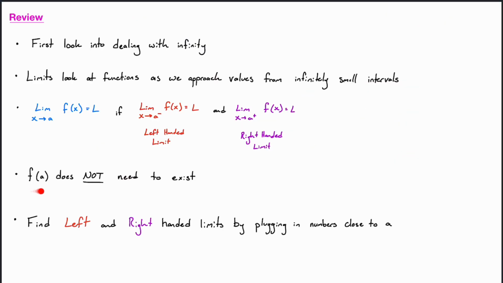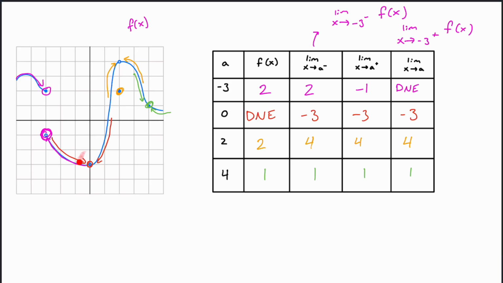We've got that if f of a does not exist, that doesn't matter. We can still have a limit if f of a does not exist, right? And we saw that here. At this point in red, f of 0 does not exist, but the limit is still negative 3. The limit still exists, because we don't care if it actually exists there or not.